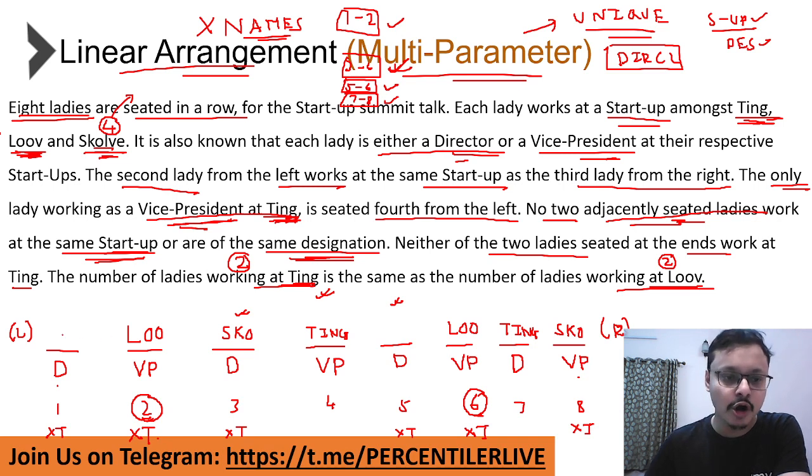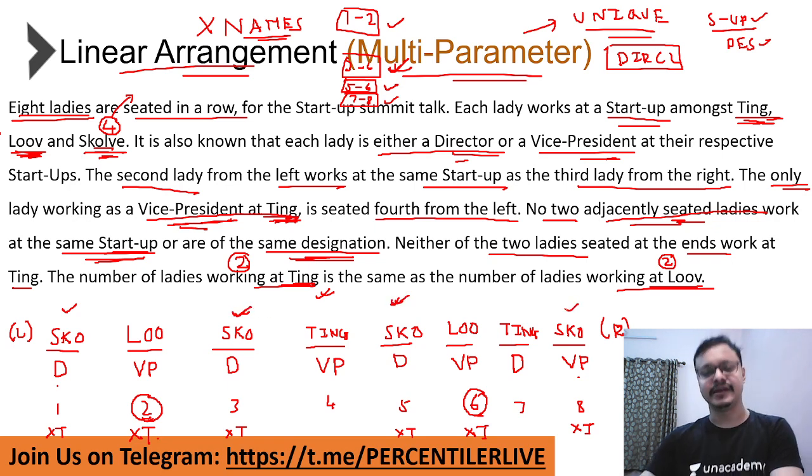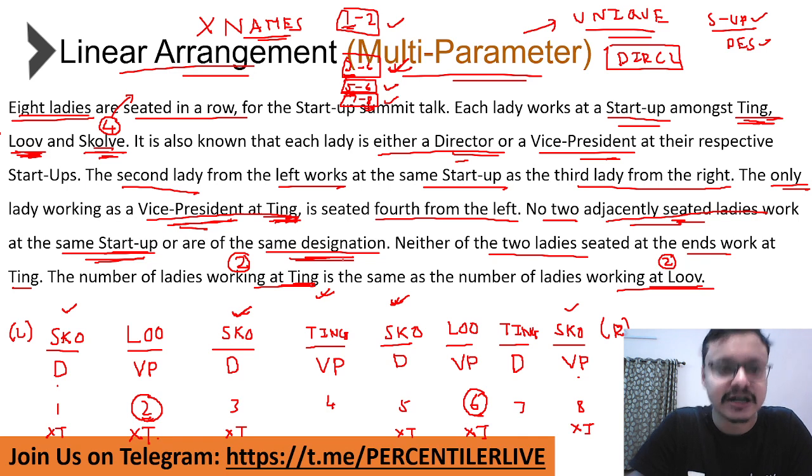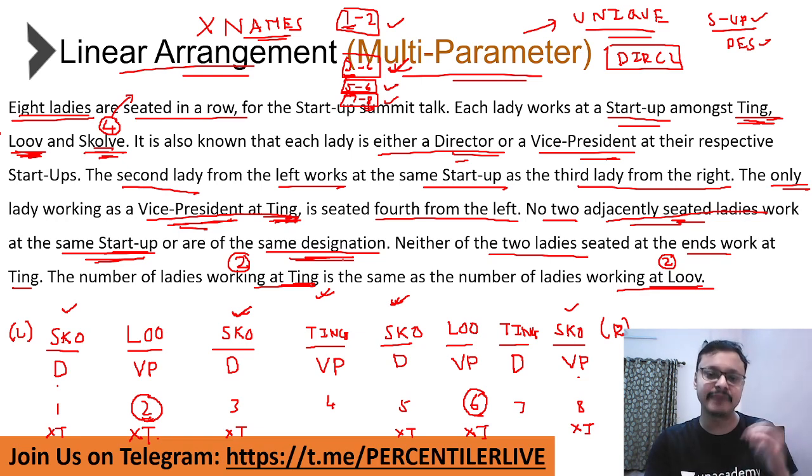The moment you do that, automatically out of 1 and 2, since 2 is Louvre, 1 must be Skolv. What about 5 and 6? 6 is Louvre, so 5 is Skolv. So as you can see, I have my 4 people at Skolv at positions 1, 3, 5 and 8. Which means 1 from 1 and 2, 1 from 3 and 4, 1 from 5 and 6, and 1 from 7 and 8. So that is how I'm done with my entire arrangement of the 8 ladies in the 8 different startups and of different designations. As you can see, I've ensured that I'm getting the breakup and all the conditions are being met.